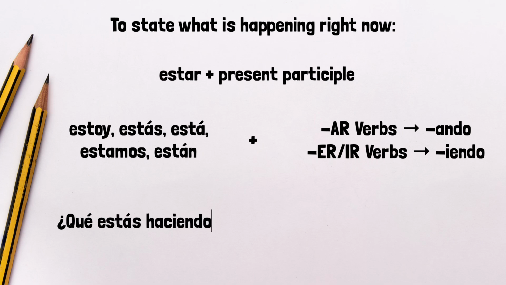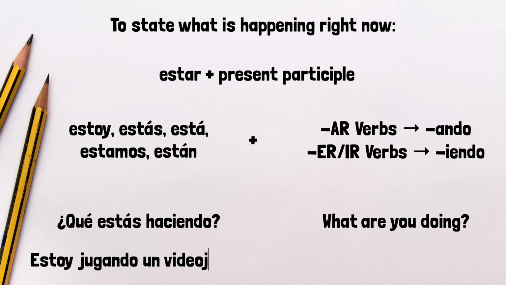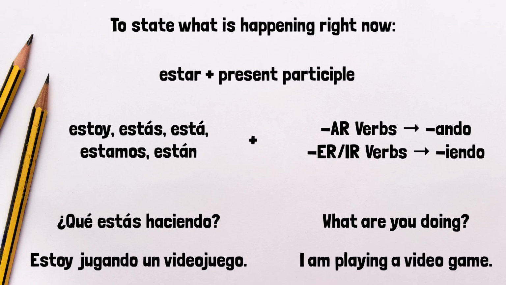¿Qué estás haciendo? Means, what are you doing? Notice estás is the form of estar. Haciendo is the verb hacer, changed to the present participle. Another example, estoy jugando un videojuego, means I am playing a video game. Estoy is the form of estar, meaning I am, and jugando means playing, with the AR changed to ando. So this is like the English ing.